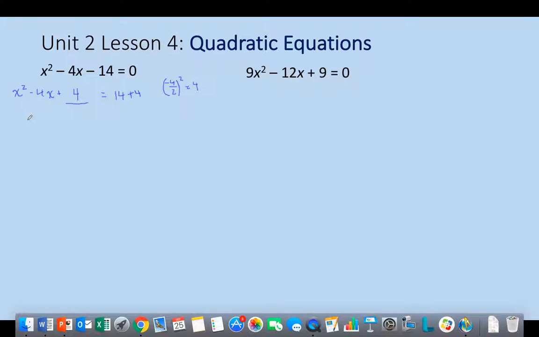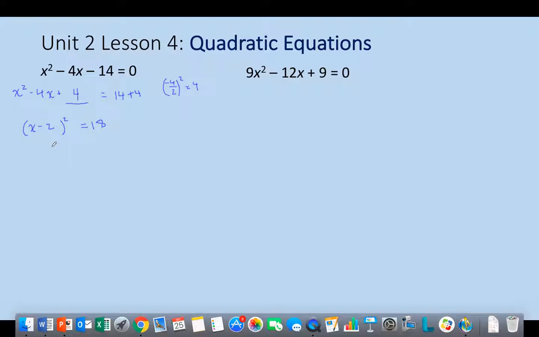Now on the left, I have this perfect square trinomial, and we have worked a number of times this year, and you've seen this throughout your math career. We can factor this one very easily. It's going to be x minus 2 squared. So usually you can just take half of this, and that works. And then over on the right-hand side, we've got 18.